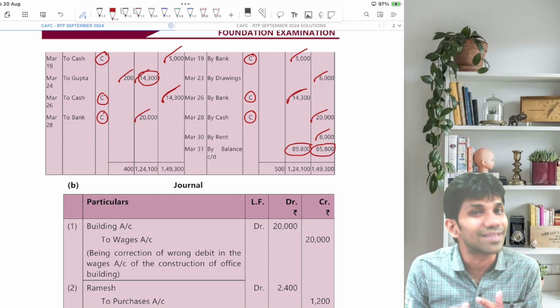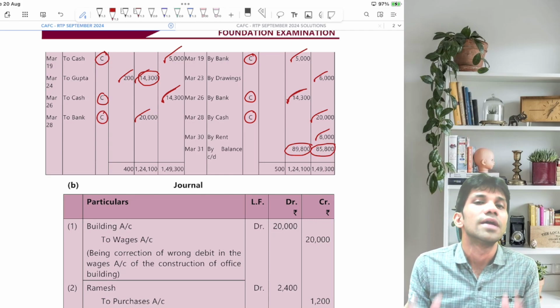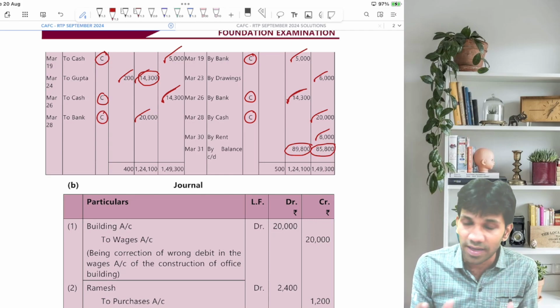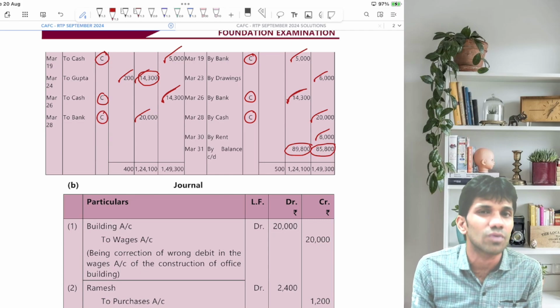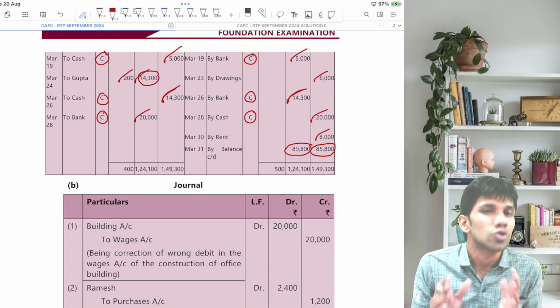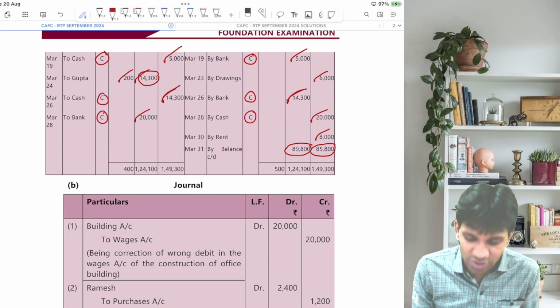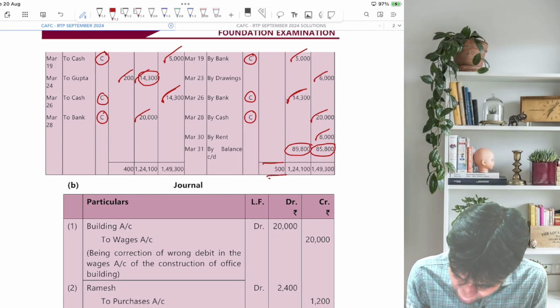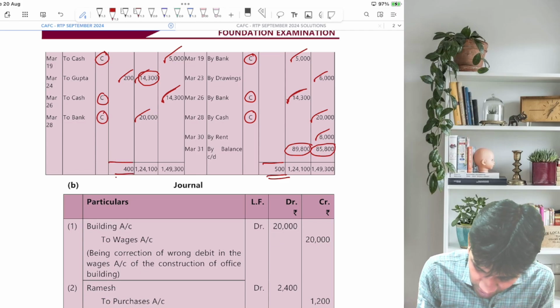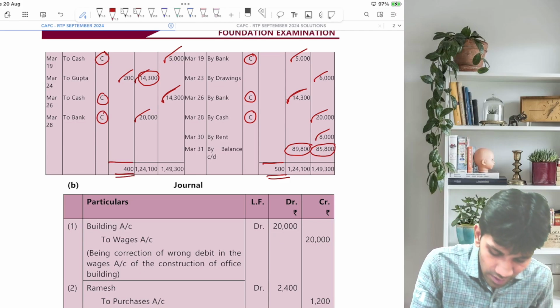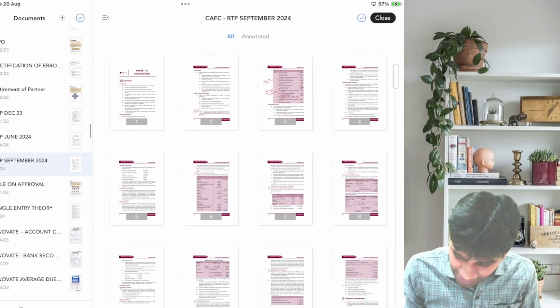Discount column is never balanced. It is just totaled. It is never balanced because it is a nominal account. It is transferred to P&L. So the total of discount received is 500. Total of discount allowed is 400. I hope it is very, very clear. Now we'll go for the next question.